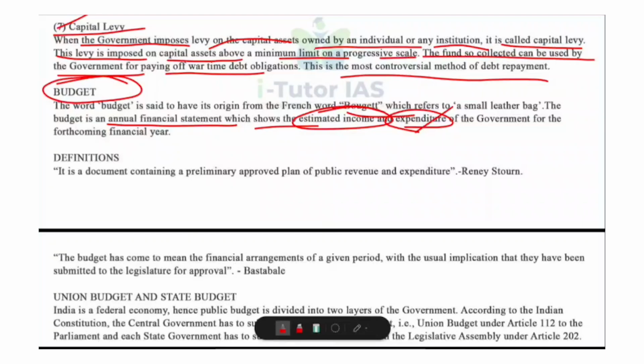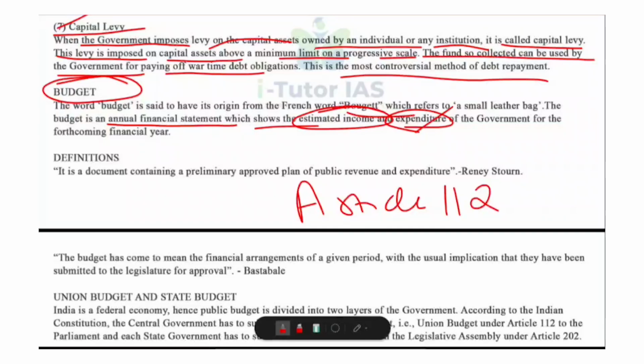So what are the key points to remember? It is presented every year. Remember that budget is presented every year. It tells us the government's financial priorities, and also it helps the government plan welfare schemes, development projects and economic policies. It is mandatory under article, which article? Yes, it is mandatory under Article 112 of the Indian Constitution. That Article 112 is about Union budget.